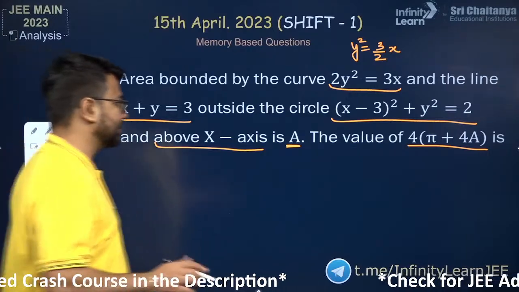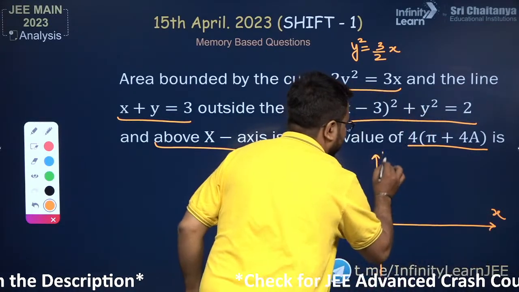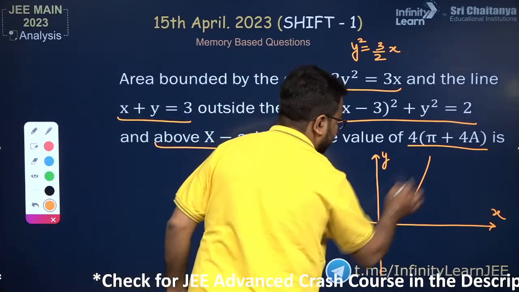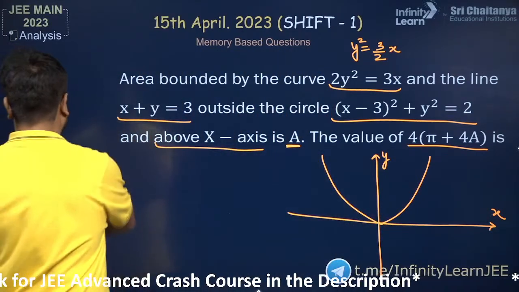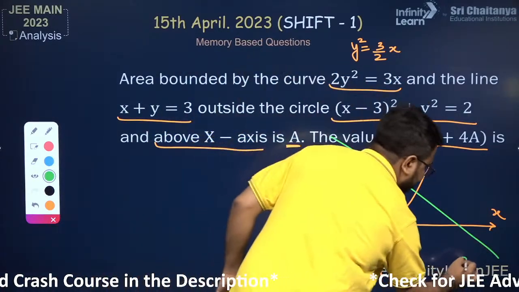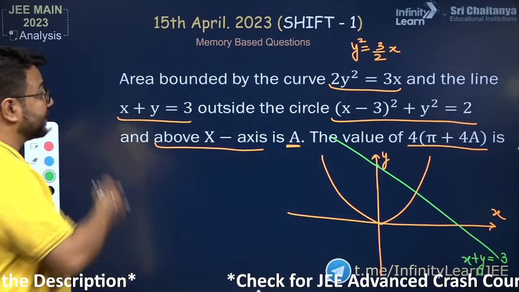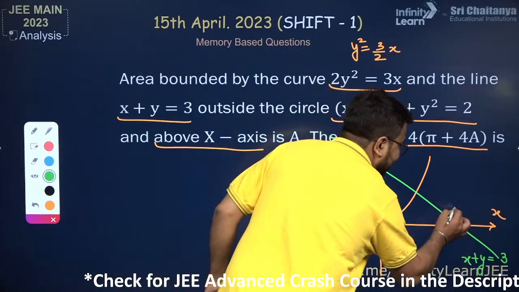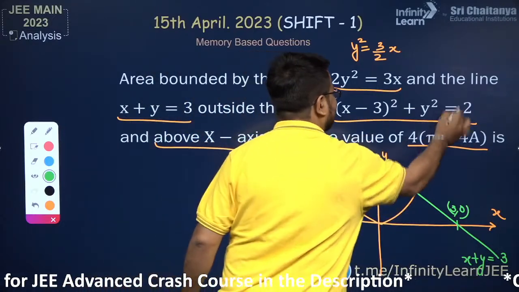So how will I be able to solve this? First of all, I'll draw the x-axis and y-axis. This is x and this is y. Next, y square equals 3 upon 2x, so this will be a parabola. Now we have the line x plus y equals 3, outside the circle. So x plus y equals 3 will intersect the x-axis at (3, 0). Now this circle has its center at (3, 0) and the radius will be root 2.